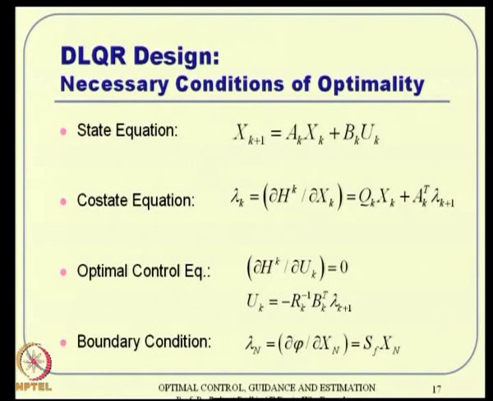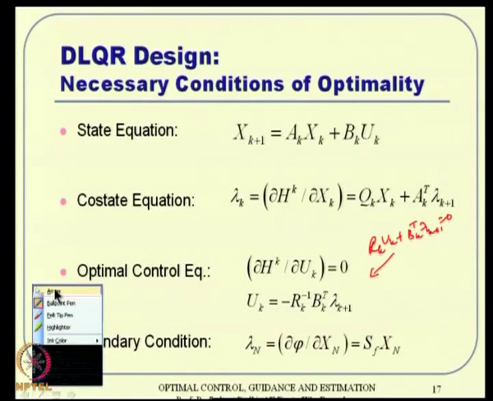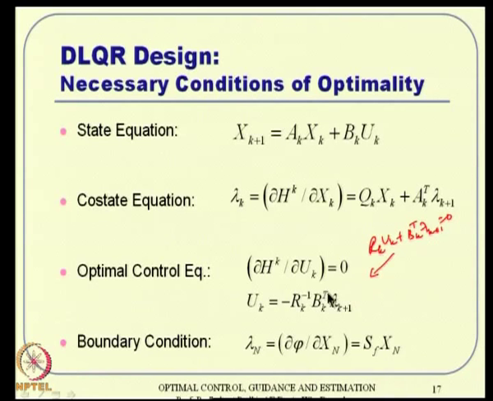Let me write it otherwise. Rk uk plus Bk transpose times lambda k plus 1 is equal to 0. If you solve this for uk, this is what you get. Very close to what we know before in continuous time. The only difference is not lambda t, but lambda k plus 1, which is equivalent to lambda t. The boundary condition happens to be something like this.